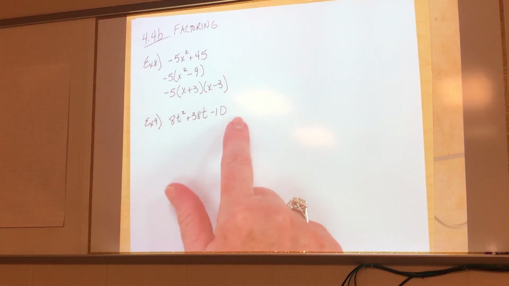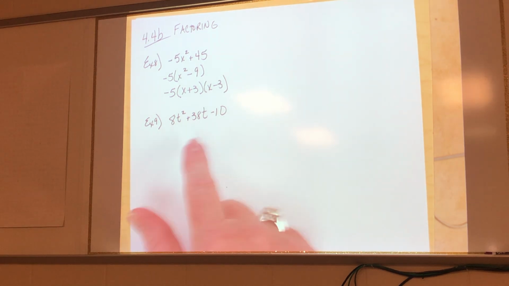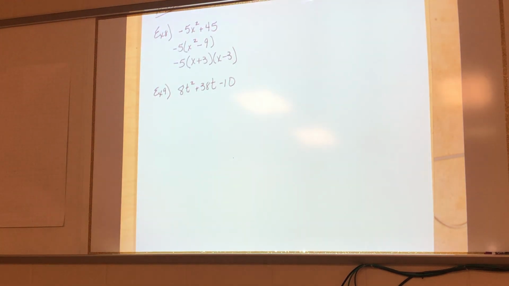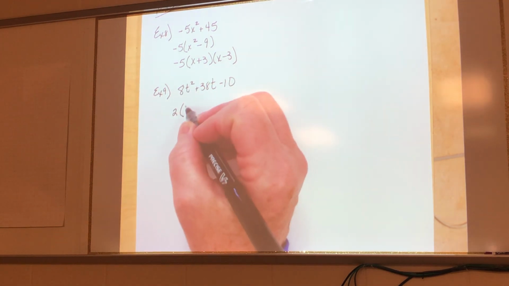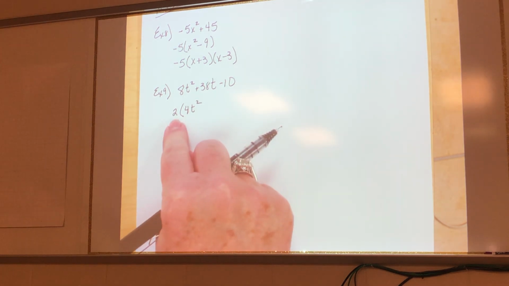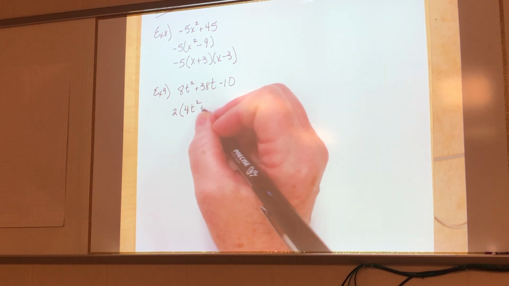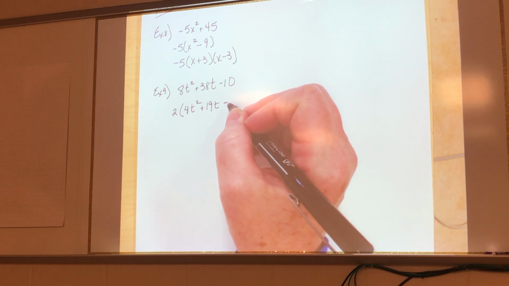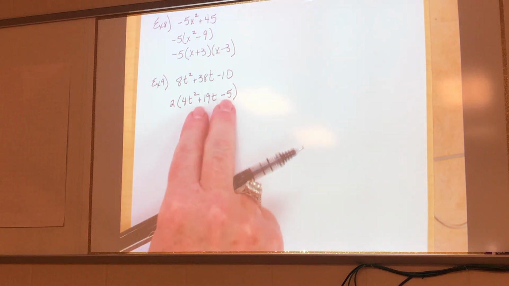You can't divide because you don't have an equal sign. It's not like you can do to one side like you do to the other side. There's only one side. So we're factoring. Is there anything that I can factor out? A 2. So what do you multiply 2 by to get 8t squared? 4t squared. What do you multiply 2 by to get 38t? 19. What do you multiply 2 by to get negative 10? Negative 5.